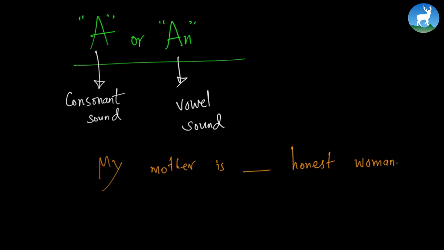Now pay particular attention to the word honest. Honest is pronounced with an O sound in the beginning, and since O is a vowel sound, we use the word an, not a. We don't say my mother is a honest woman. We say that my mother is an honest woman.